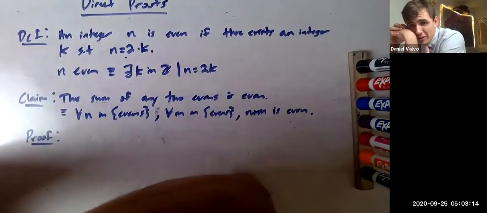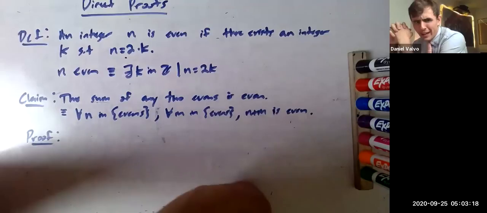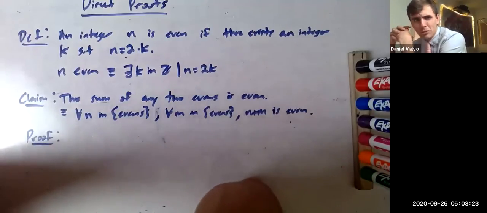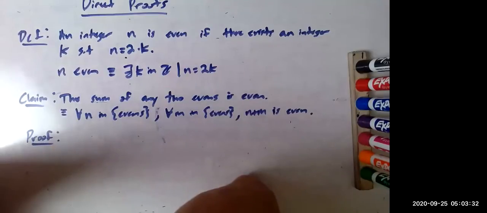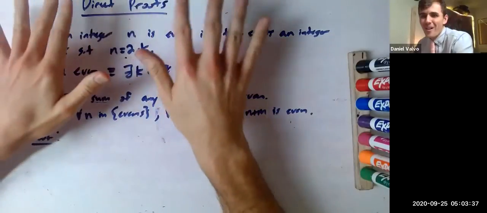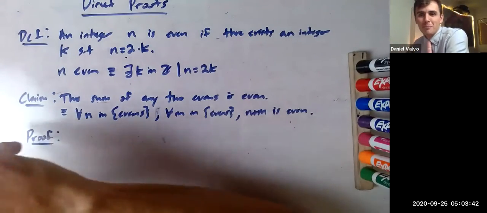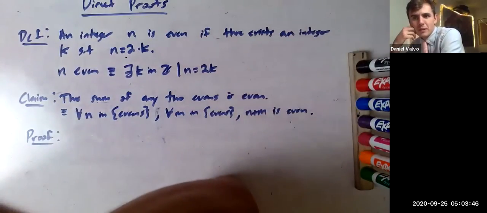And if you really think about this, I think we all know in our bones, we all know deep down this is a true fact. But why is it a true fact? Why do you know that? Before you took this class, if someone asked you, is the sum of any two evens even, you'd be like, yeah. Why would you say yeah? Before all this beautiful notation, you probably thought the sum of two evens was even, right?